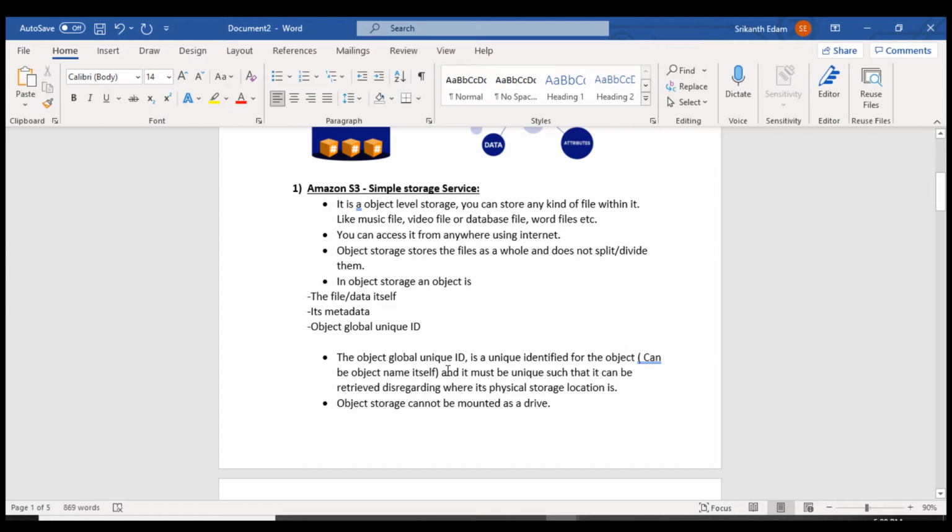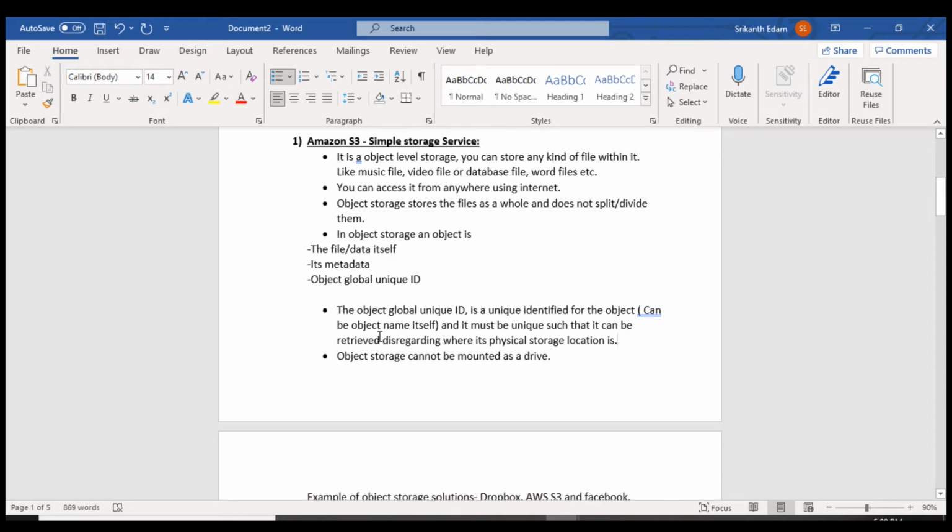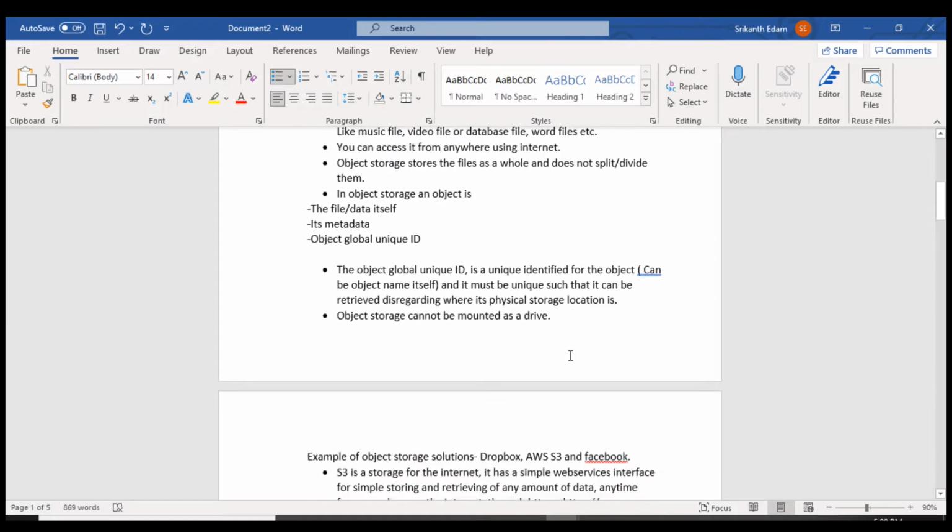The object global unique ID is a unique identifier for the object. It can be the object name itself, and it must be unique so that it can be retrieved regardless of where its physical storage location is. As I explained, when you upload any data, it will be given a unique ID, and when you retrieve it, it will be restored easily. Object storage cannot be mounted as a drive. Yes, that's right. If you want to mount it as a local volume on your machine, it's not possible.